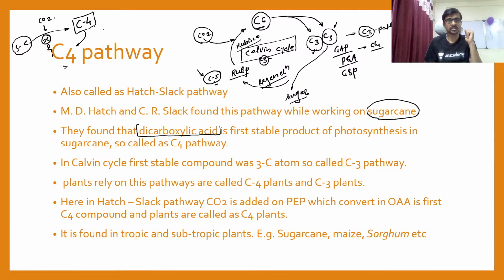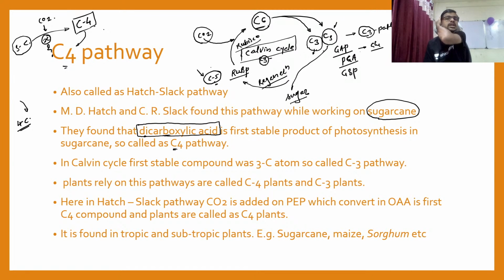Okay, so let's see the logic behind dicarboxylic acid. So what is meant by carboxylic acid? You know that the carboxylic acid, di means 2. Okay, so these are the 4 carbon atom compound, C2 plus C2. Okay, so these are the first stable product of the photosynthesis, and we called it a C4 pathway. लक्षात येते का? C4 काय म्हणायचं, तर पहिला कंपाऊंड जो आहे स्टेबल आहे या पाथवे मधला, तर तो 4 कार्बन ॲटम पासून बनलेला आहे. 4 carbon atom, it is made up of the 4 carbon atom. That's why the first stable compound is made up of the 4 carbon atom, and that's why we call it a C4 pathway.